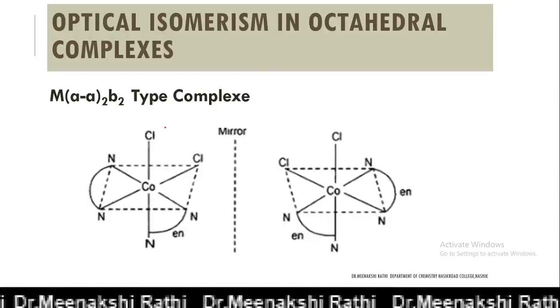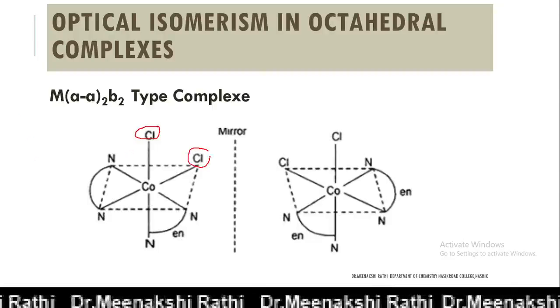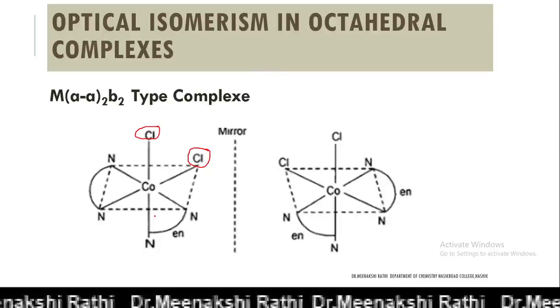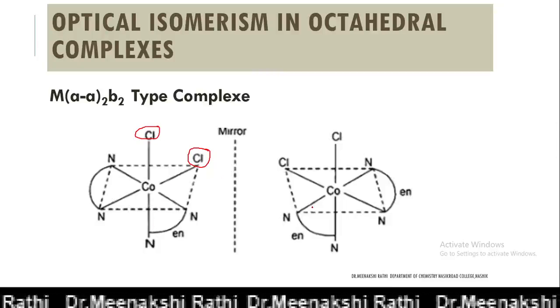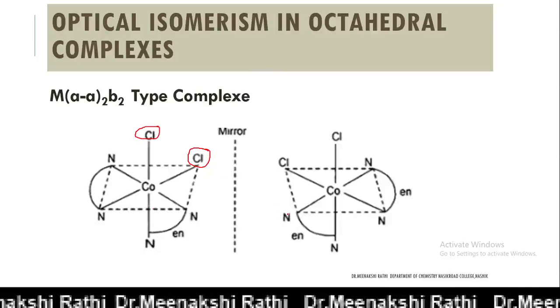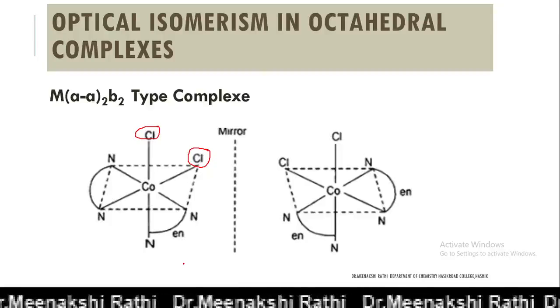Here you can see both are cis isomers because similar atoms are present on the same side of the plane. So its mirror image is this, and both are non-superimposable to each other. So these two are optical isomers of each other.